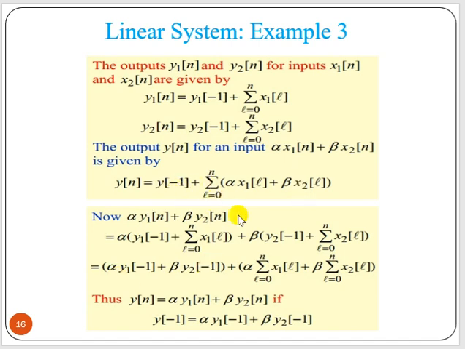When we take the weighted sum of the input signal, we have one initial value, but here we have two initial values multiplied by two scaling factors. Thus y[n] equals alpha y1[n] plus beta y2[n] only if y[-1] is equal to this initial condition term, otherwise not.